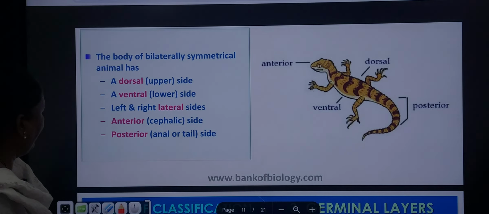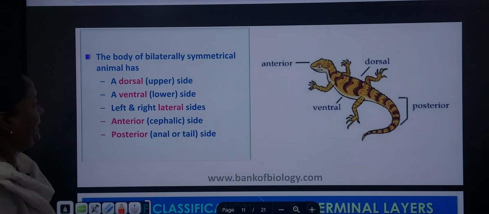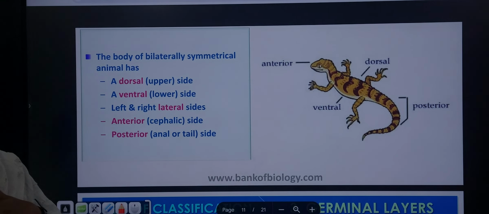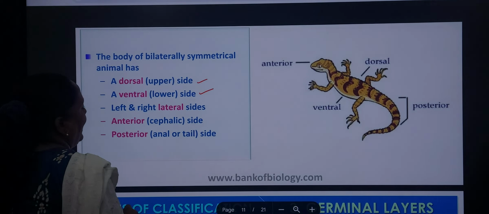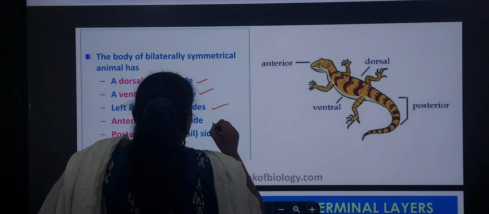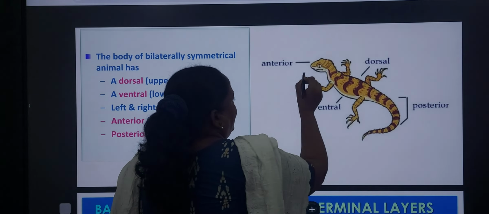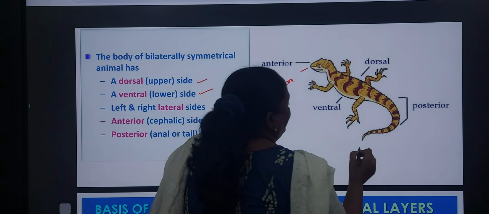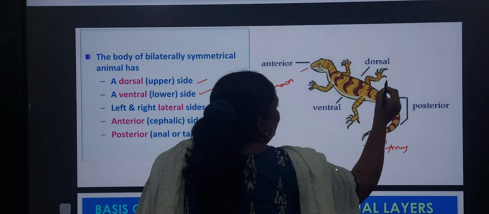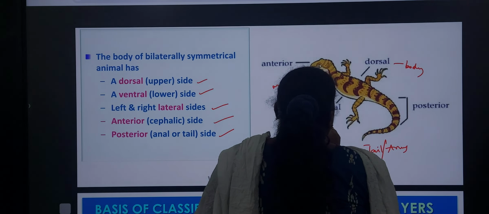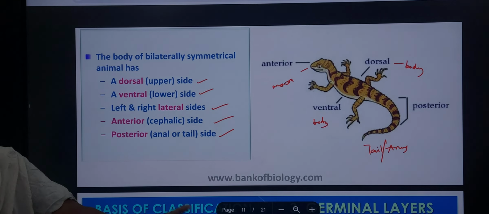Here, one more unique character is there. You have to understand what is present in bilateral symmetry. In bilateral symmetry, the dorsal is upper and the ventral is lower. There are left and right lateral sides, anterior cephalic and posterior anal. You know very well, in animals, on the anterior side the mouth is present and on the posterior side the tail or anus is present, and it contains both dorsal body and ventral body. So this is bilateral symmetry, meaning we can cut the body into two equal halves.